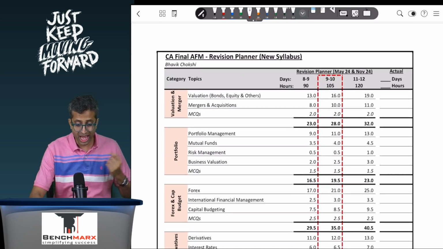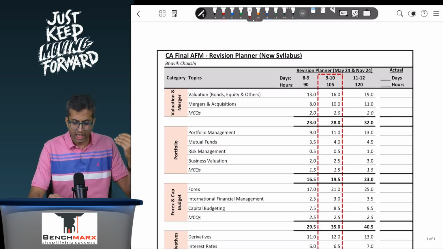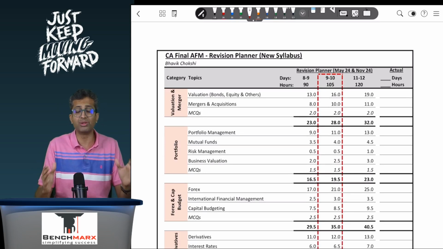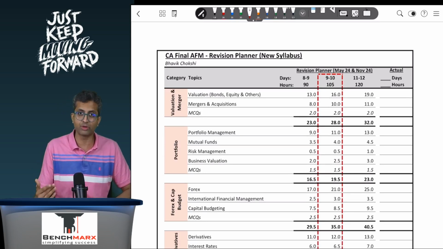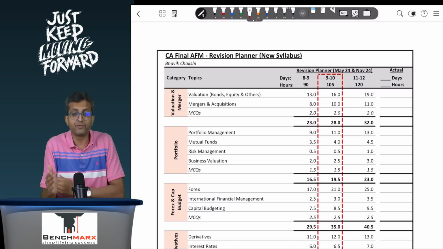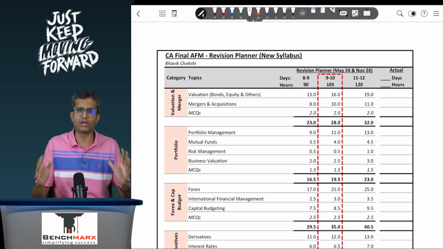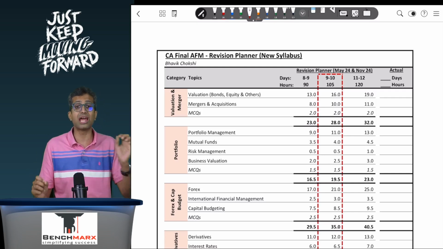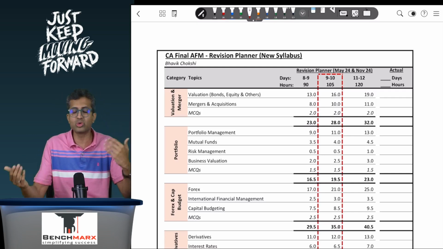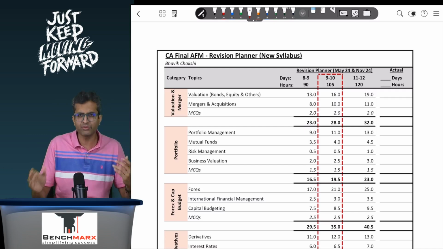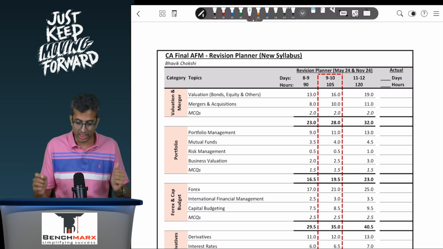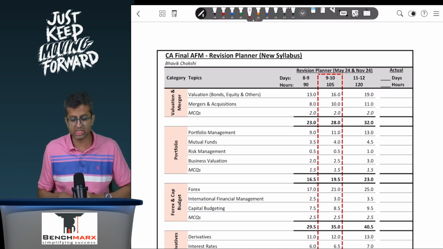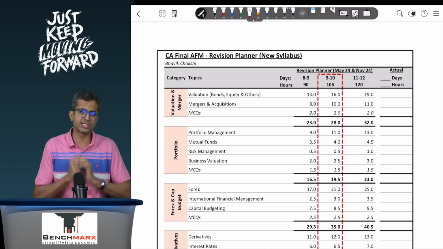So over here I have given you 3 different plans. The shortest plan would be around 90 hours, completing it within 8 to 9 days in your first revision. I would prefer you go with the second plan, typically 9 to 10 days. I would give you around 10 days ideally. This is assuming you study an effective 10 to around 11 hours a day. Again, that depends on your study time. And if you want a slightly more detailed understanding of your AFM syllabus, then you take around 11 to 12 days. That's close to 120 hours.